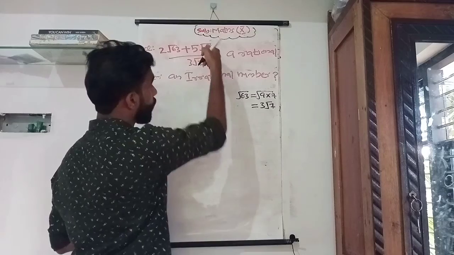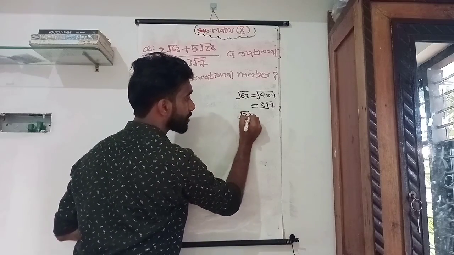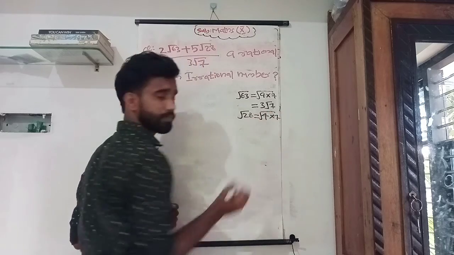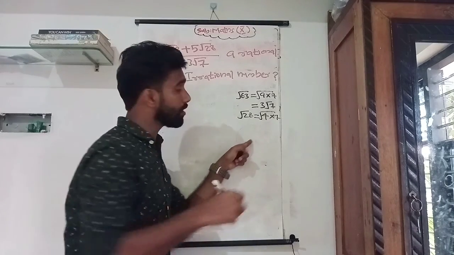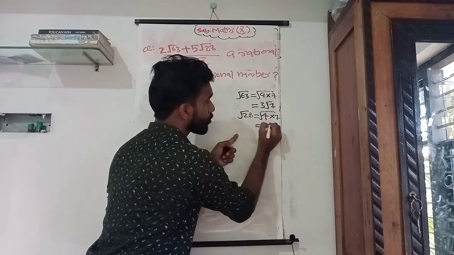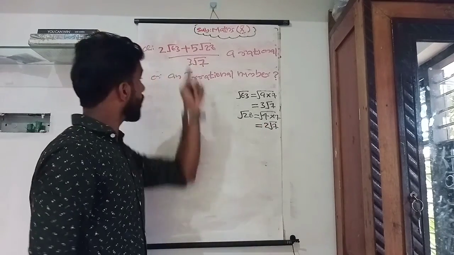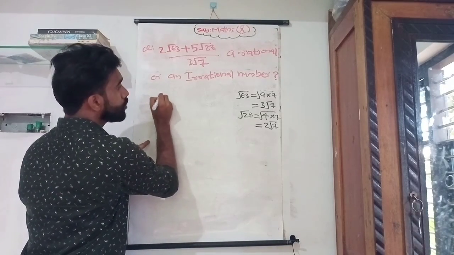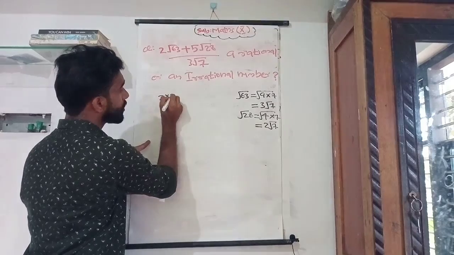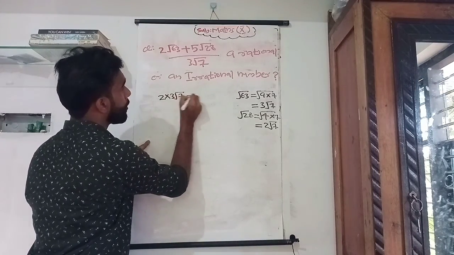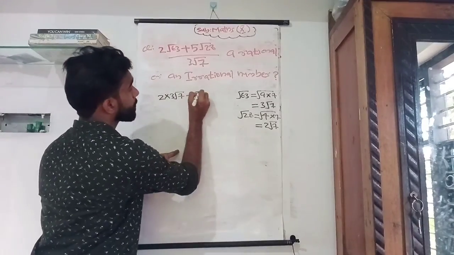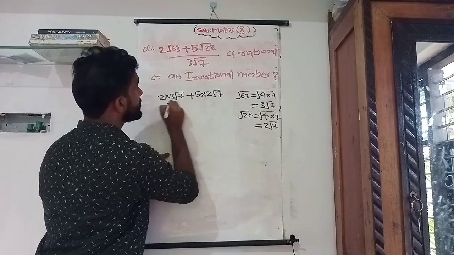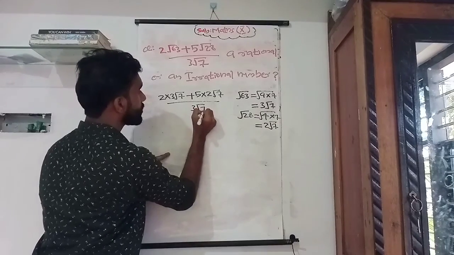What about root 28? 28 can be written as root 4 into 7. 4 comes out, so 2 root 7. So our question can be written in simplest form as 2 into 3 root 7 plus 5 into 2 root 7, divided by 3 root 7.